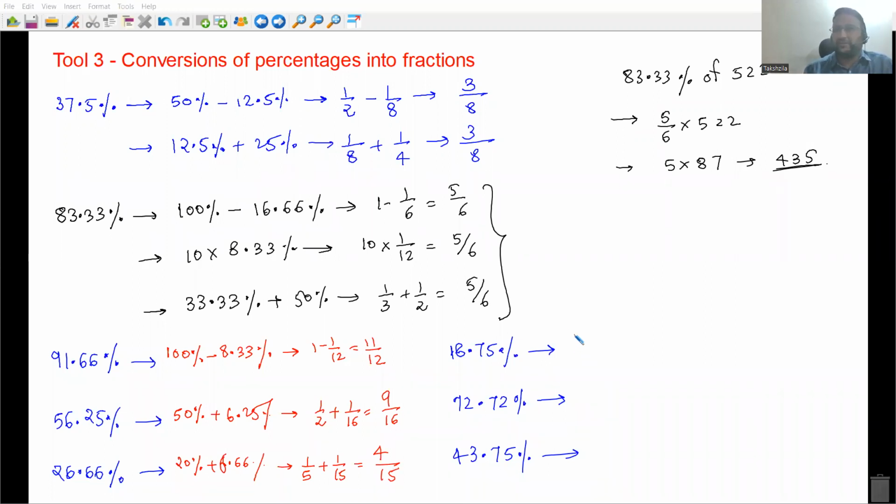18.75% थोड़ा सा ट्रिकी है, but by practice एक क्लिक हो जाएगा. That is 3 into 6.25%, that is 3 into 1/16, 3/16.